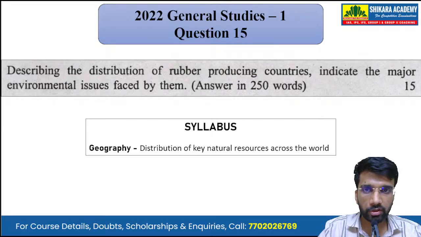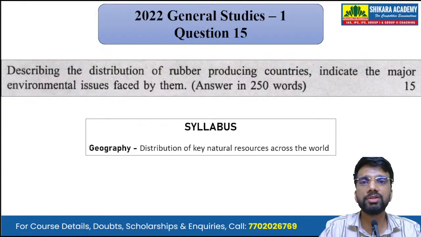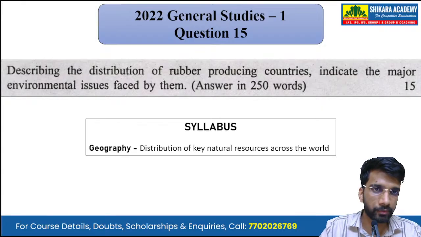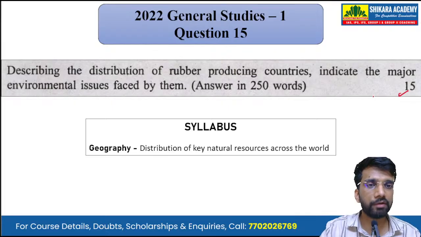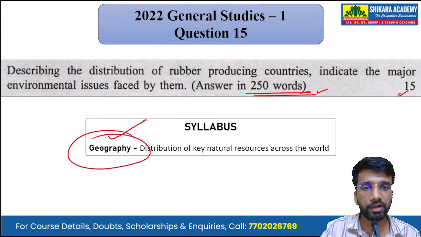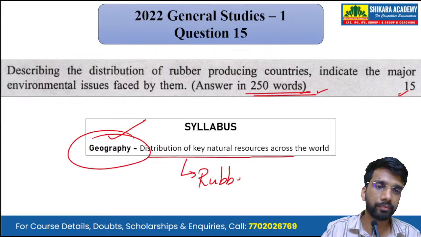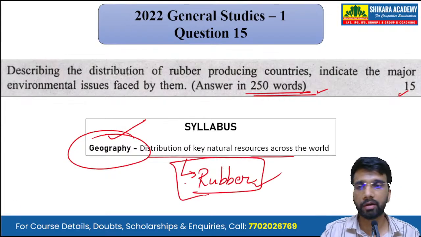Moving on to the final question of the day. Describe the distribution of rubber producing countries and indicate the major environmental issues faced by them. Okay. A 15-mark question that we have to answer in 250 words. Now, it is also a question from the subject of geography, and the topic is distribution of key natural resources across the world. The question is on rubber. The resource in the question is the rubber.